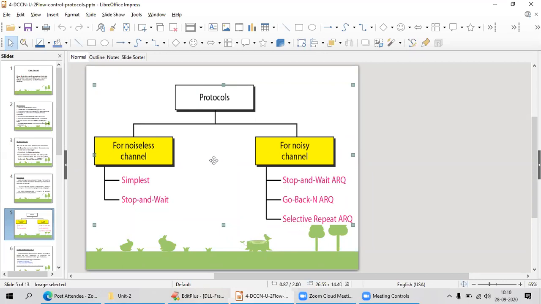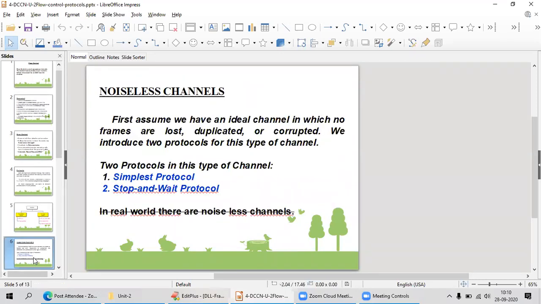In noisy channels, we have stop and wait ARQ, automatic repeat request, go back N ARQ, and selective repeat ARQ. These are the three protocols for noisy channels, and two protocols for noiseless channels. Today we are going to discuss the protocols of noiseless channels, which are ideal channels. Actually, in the real world there are no noiseless channels. That means ideal channels won't exist in the real world. This point you have to remember.